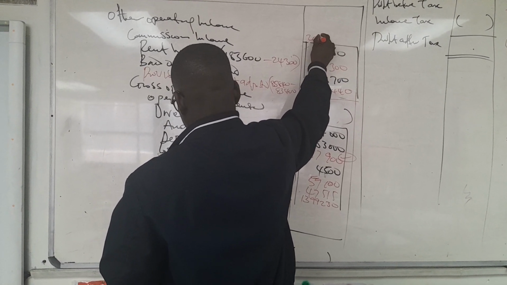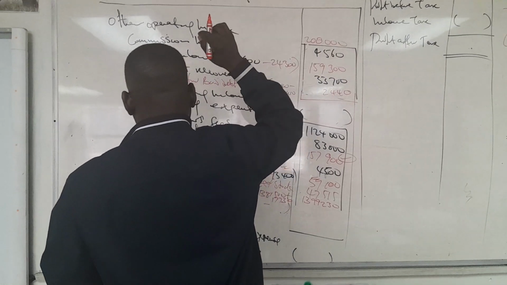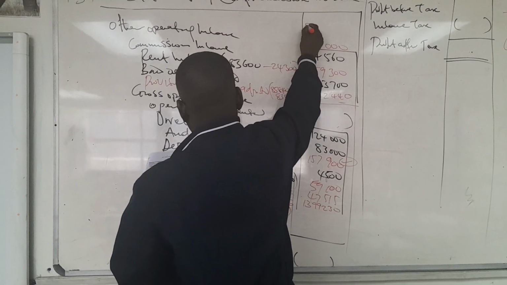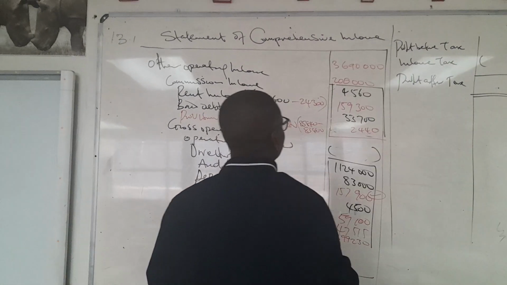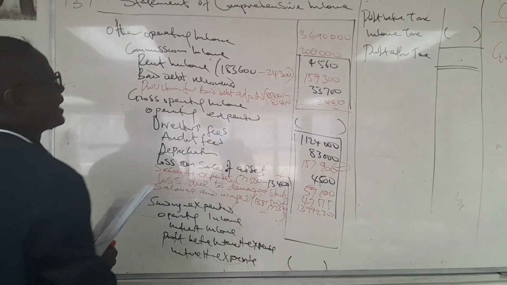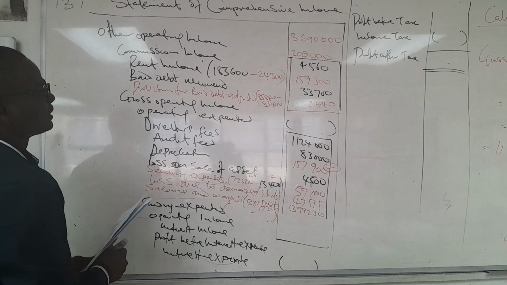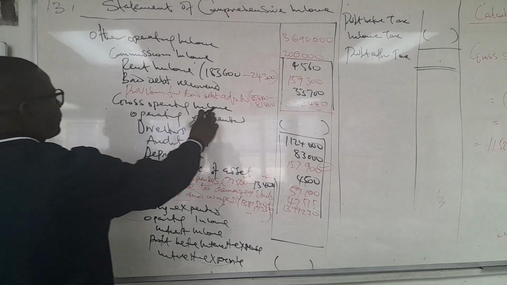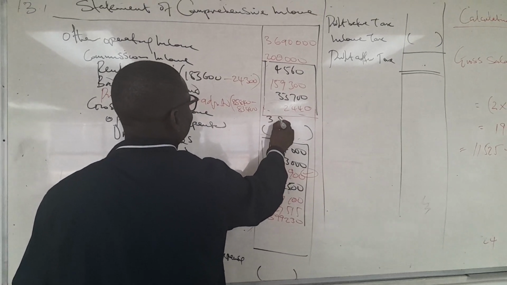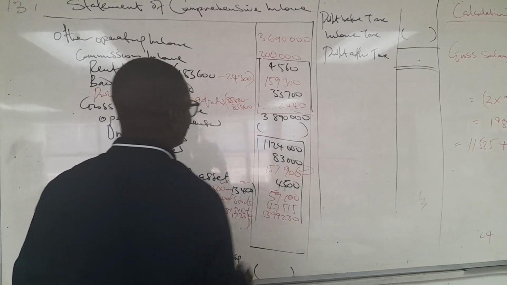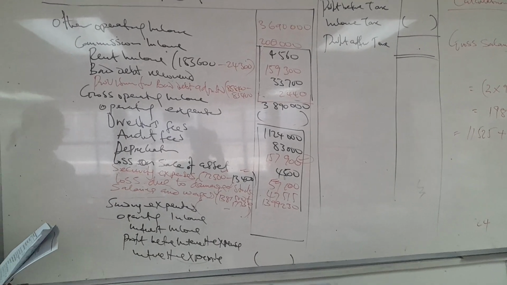Then our total for this one will give us 2,200,000 here. Then we have our gross profit to be 3,690,000. Then we can now say how much is going to be our gross operating income. When we add the two together, it will be 3,890,000. Then, how do we now work it out?